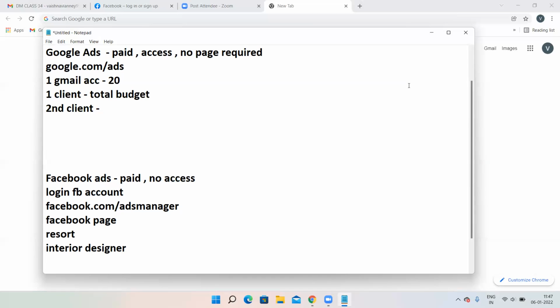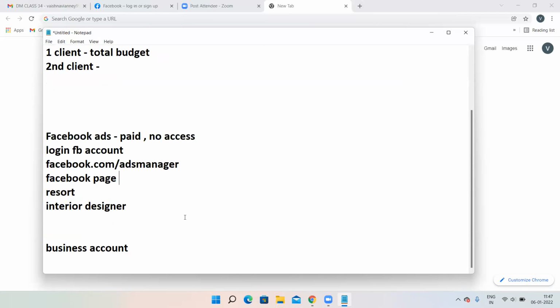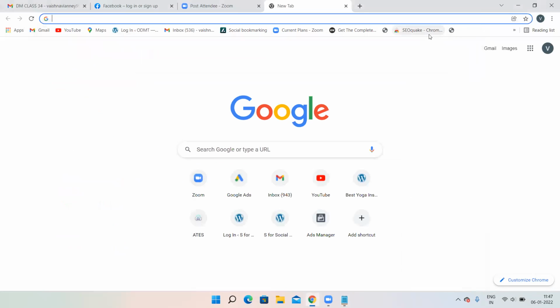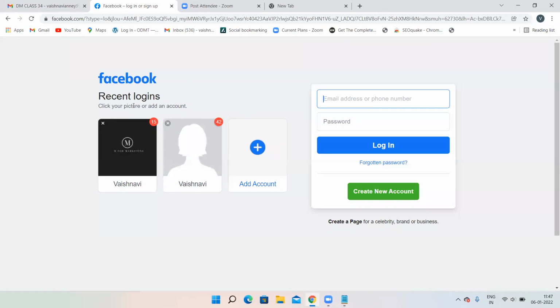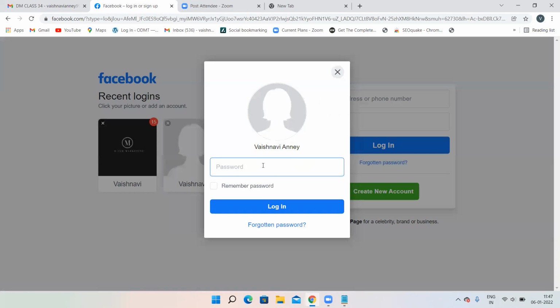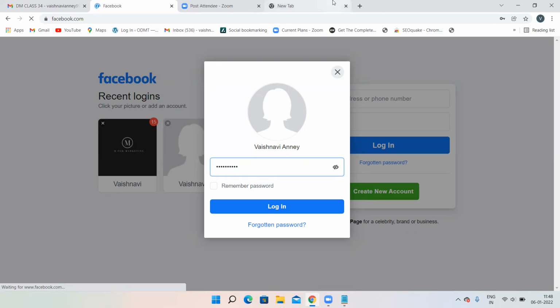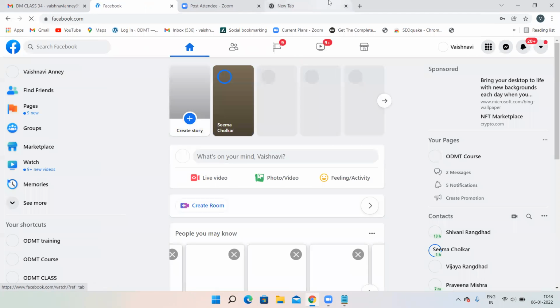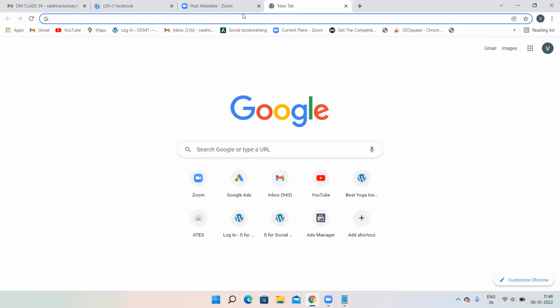So how to create Facebook ads? I have already told you about facebook.com/ads manager account. So how to create it? First, log into your normal Facebook account. Let me log in. After login, just open the ads manager in a new tab and you will directly go to the ads manager account. That's it. Okay, I have logged into my Facebook account. Now what I have to do?